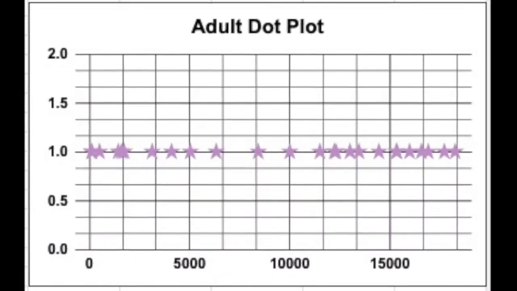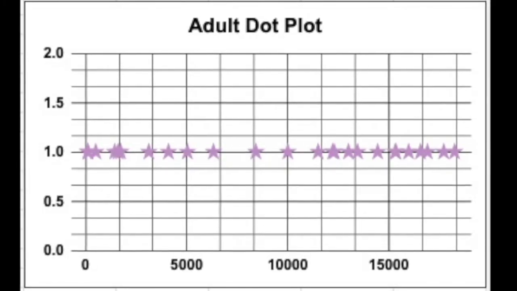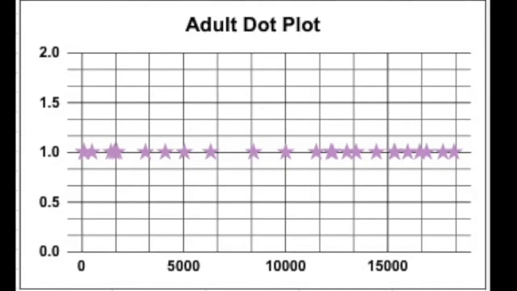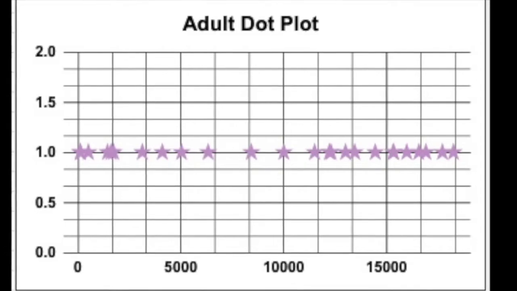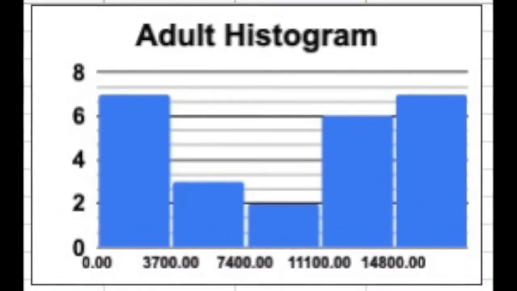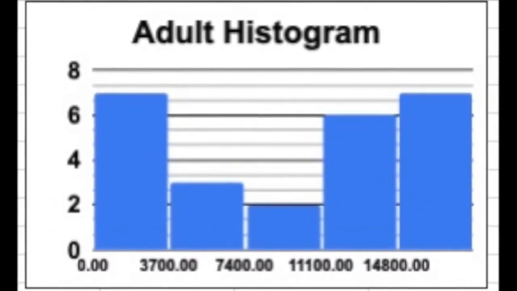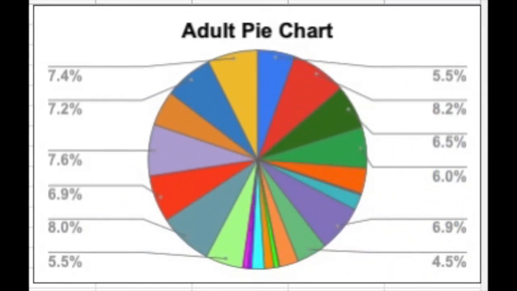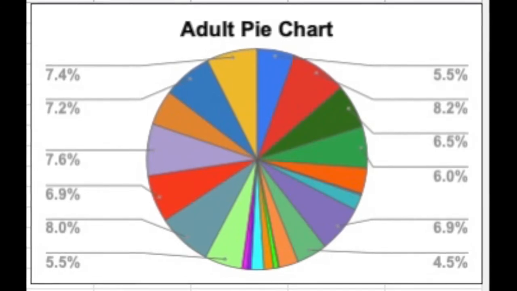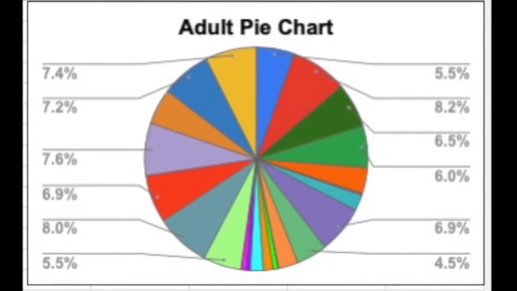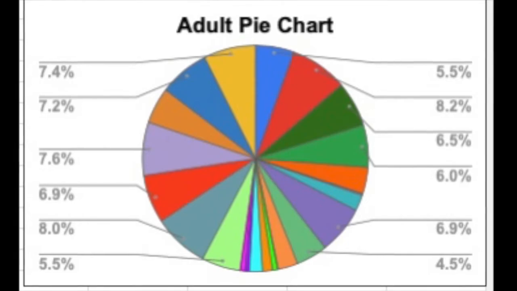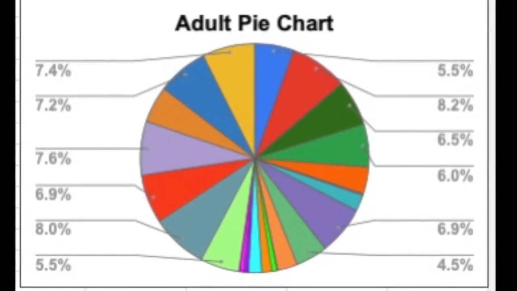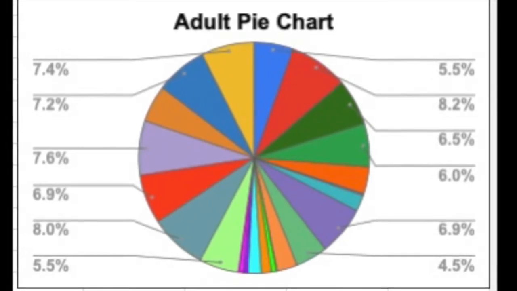The adult dot plot with the data shows that it was all very uniform and that there were no jumps or spikes in the data. The adult histogram shows that there was a lot of data in the beginning and at the end with steps. The pie chart for the adult data shows that all of the numbers were very close together and that all of the parts are all the steps taken by the adults.